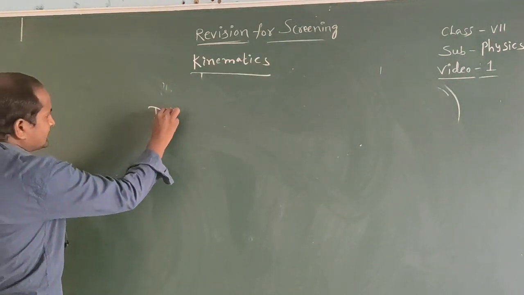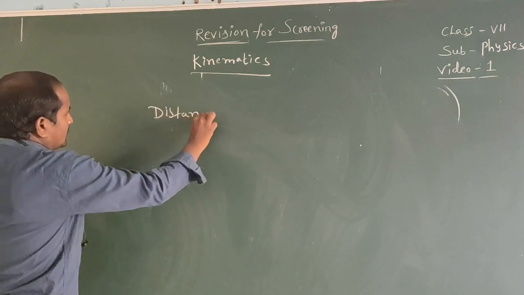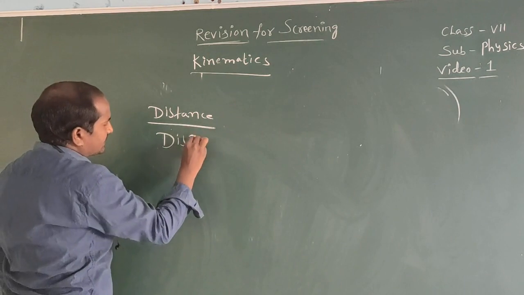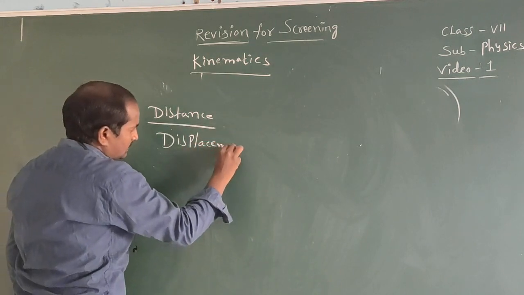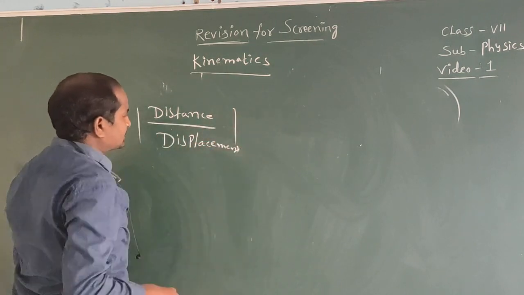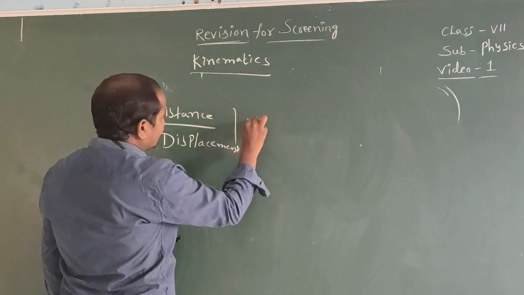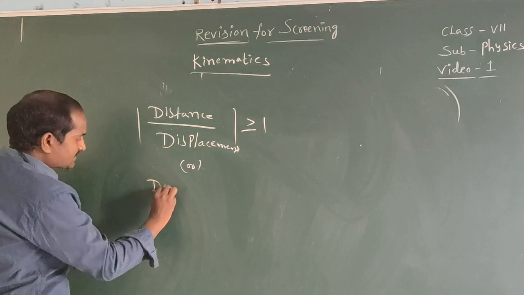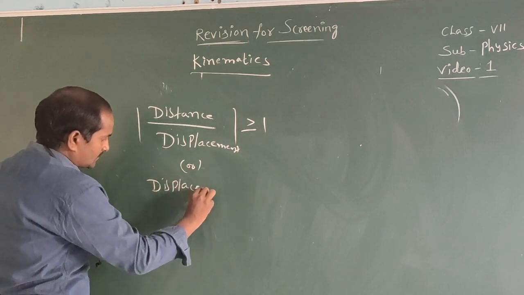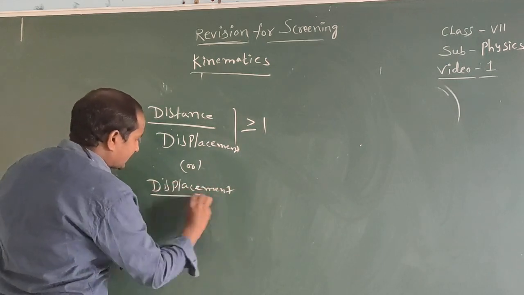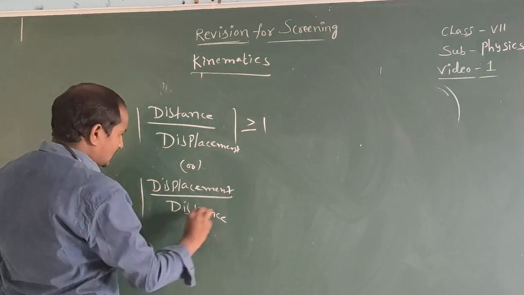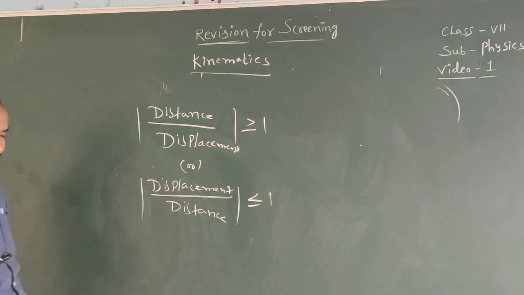The magnitude of distance by displacement is greater than or equal to 1, or displacement by distance is less than or equal to 1.